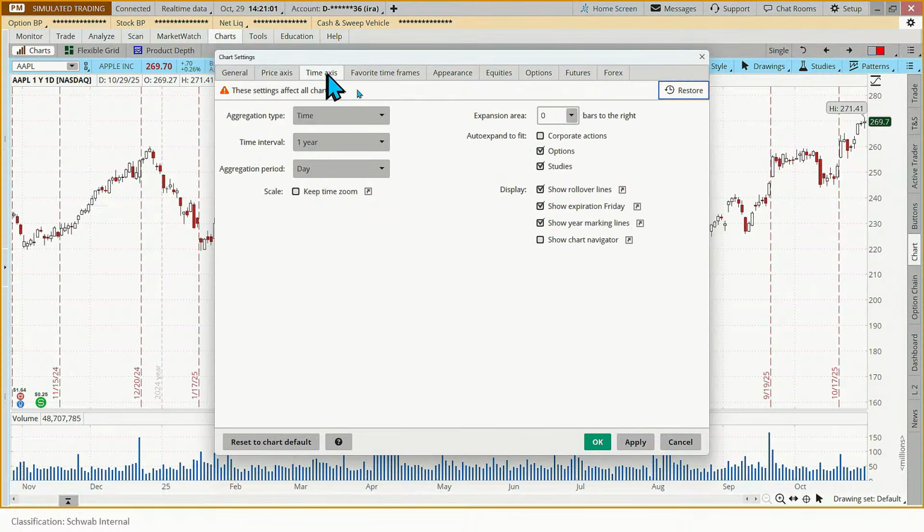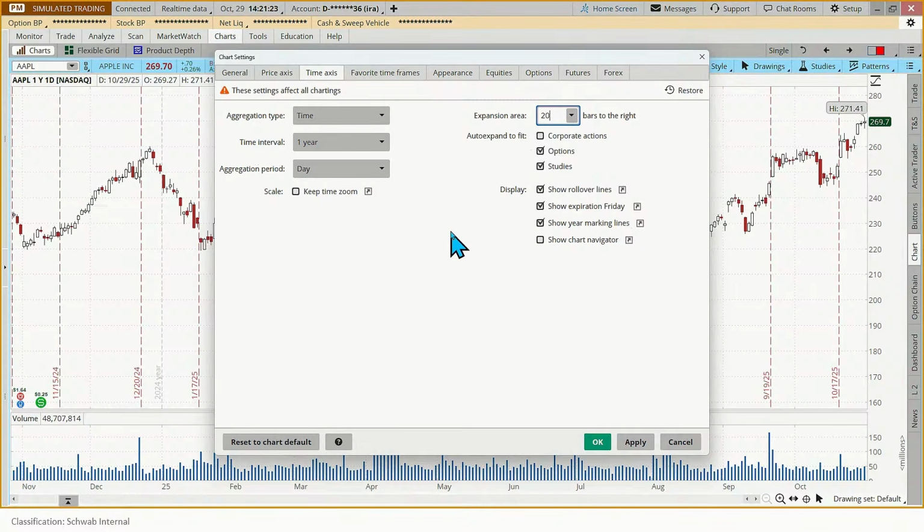On the time axis, one of the things I like is, on our chart over here, you can see the price action is pegged against the right side. There's no space out there. So I don't know if there's earnings in the future, or if there's a dividend in the future. So what I usually like to do is add about 20 bars to the right side of the chart.